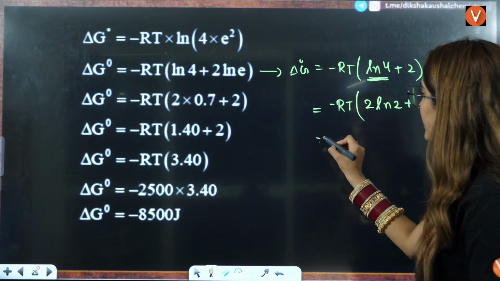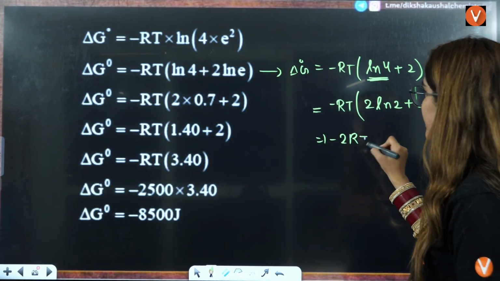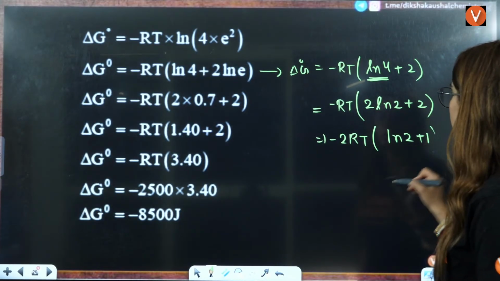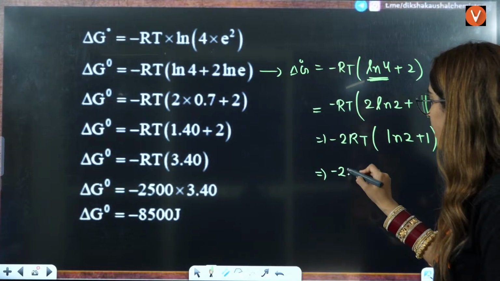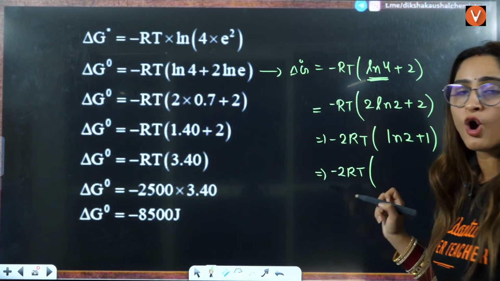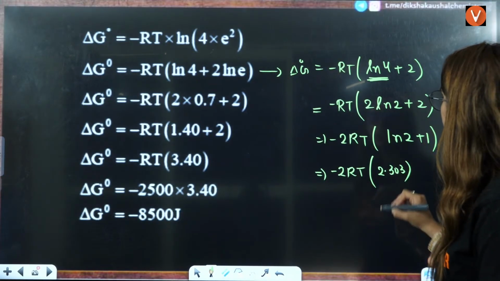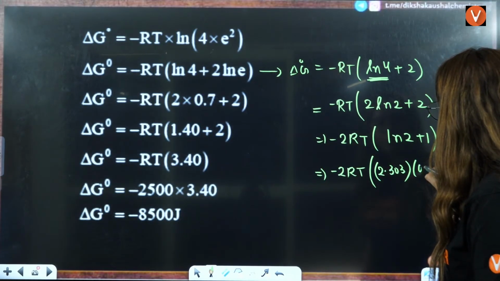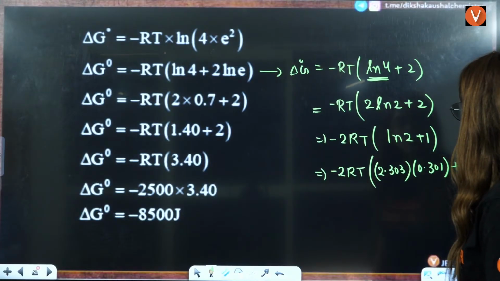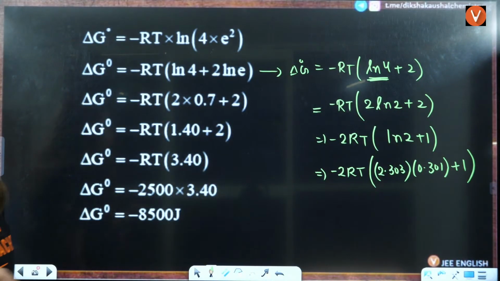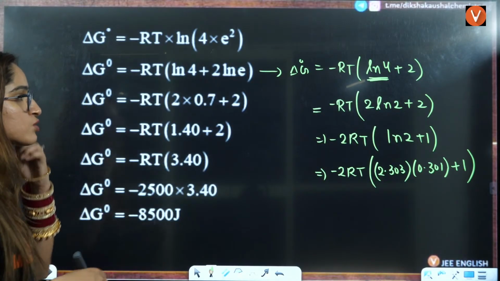You can take 2 common here: minus 2RT times natural log of 2 plus 1. Natural log of 2 can also be written as 2.303 times log of 2, which is 0.301, plus 1. You can solve this value and you will get your answer here. Rather than this, you can also solve it like this.